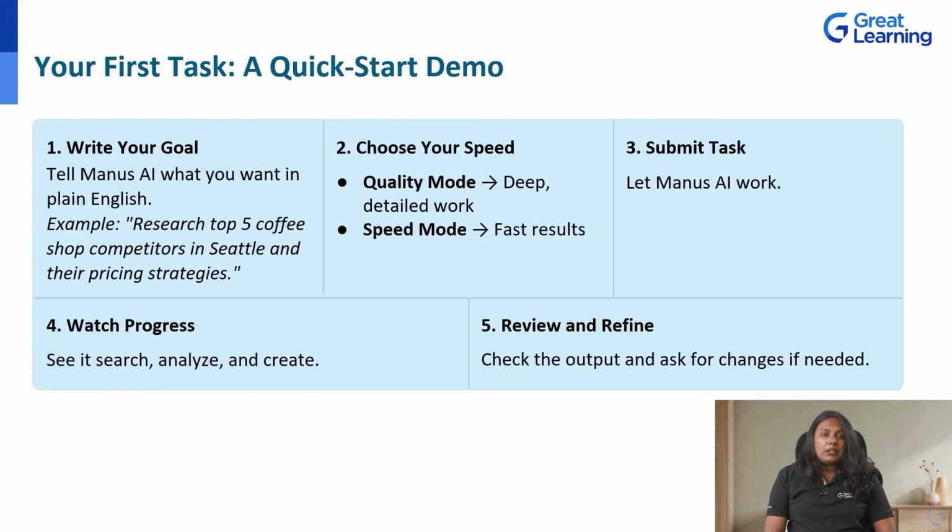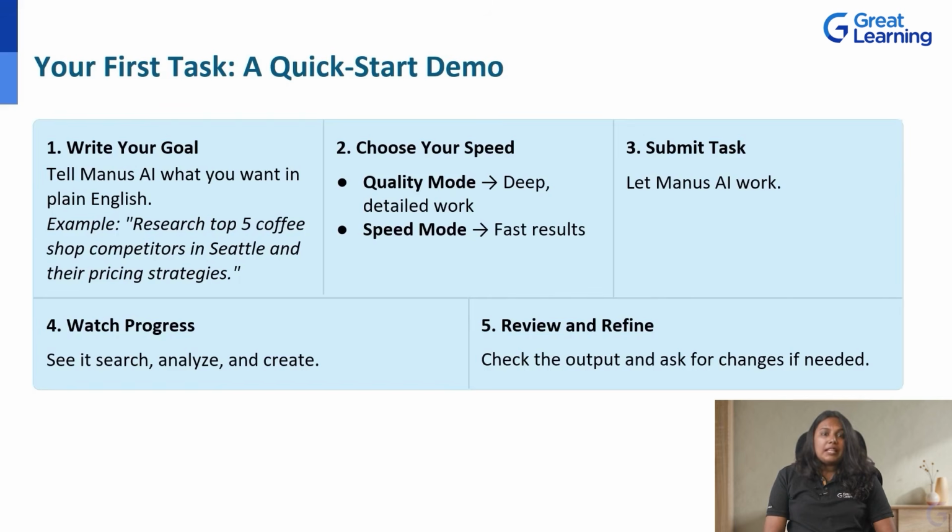For each competitor, provide an overview of their business model, pricing strategy for standard coffee drinks, unique selling propositions, and customer satisfaction indicators based on online reviews. Present your findings in a formatted report with a section for each competitor, and include a comparison table at the end. Step 2. Choose your speed.